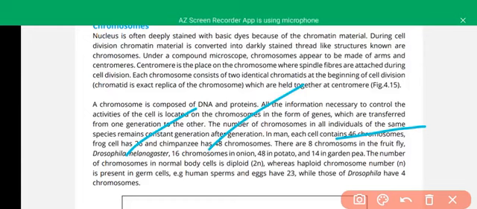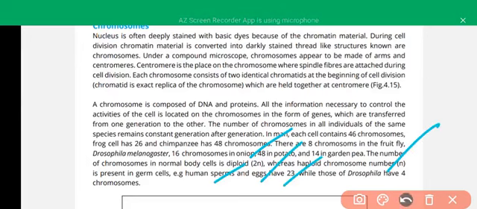In chimpanzees there are 48 chromosomes. There are 8 chromosomes in the fruit fly Drosophila, 16 chromosomes in onion, 48 chromosomes again in potatoes, 14 chromosomes in garden pea. The number of chromosomes in a germ cell is half as compared to somatic cells. In the body cells there is the diploid number of chromosomes, whereas in germ cells there is the haploid number, like sperm and egg, which contain 23 chromosomes.